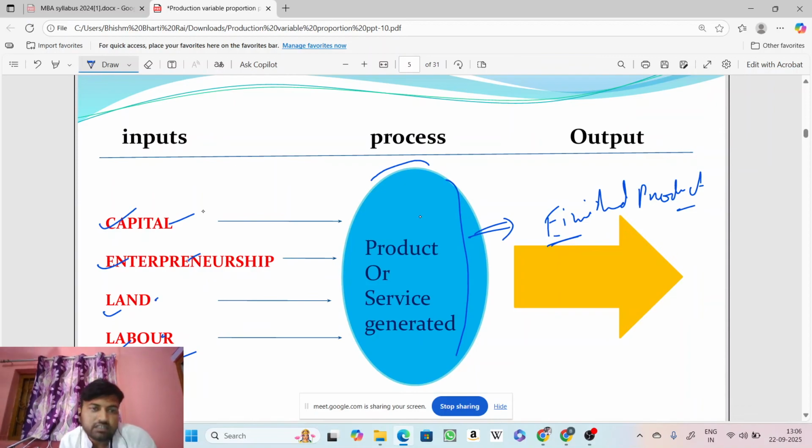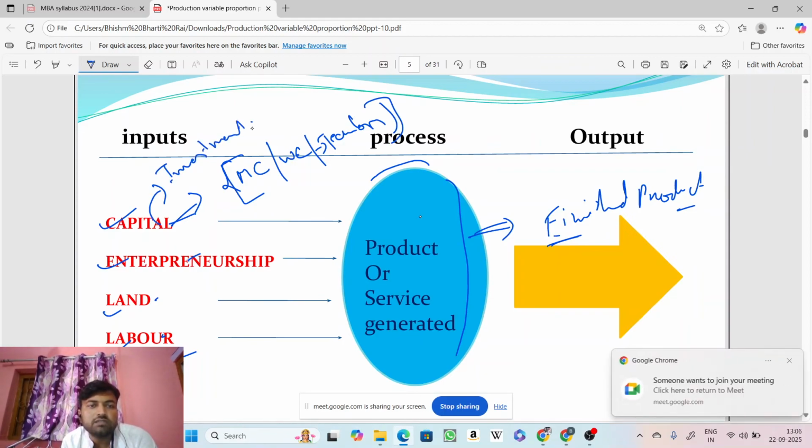See, capital will include the machineries. It can be working capital. It can be purchasing a technology, anything that requires a huge chunk of money, a huge chunk of investment. Capital needs to be invested in whatever the firm is working on, and that is the capital.